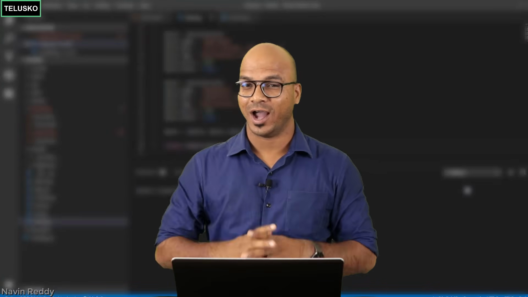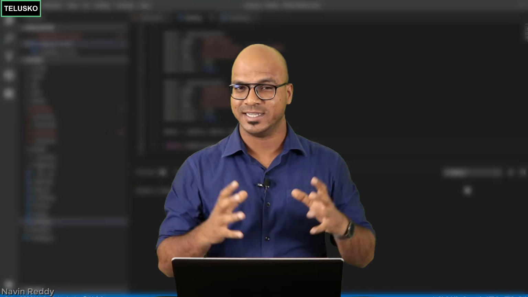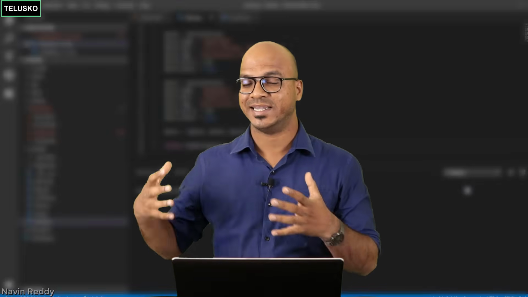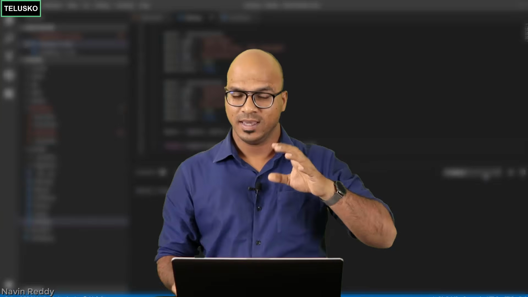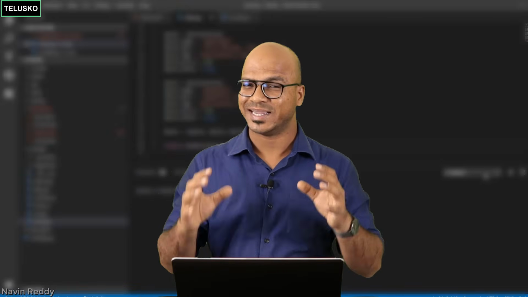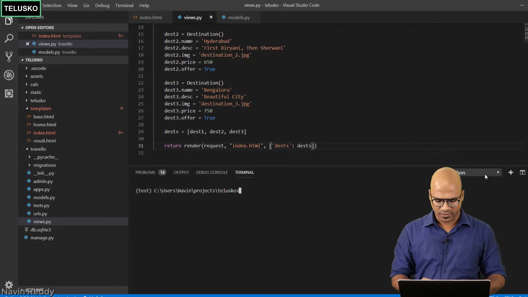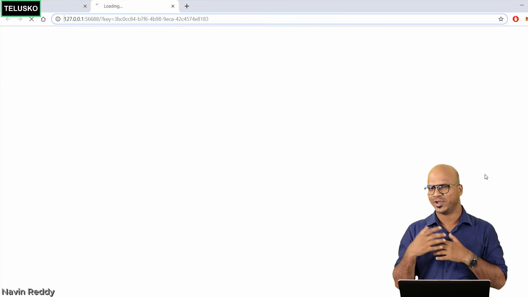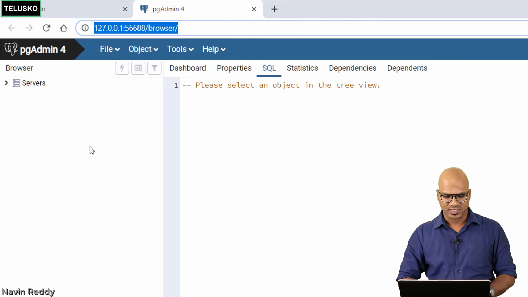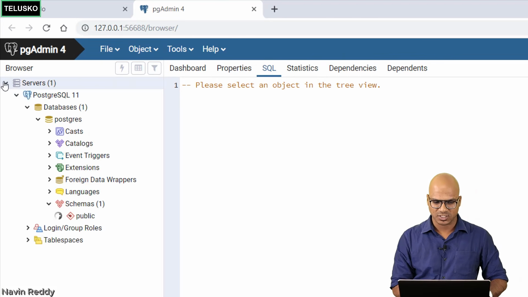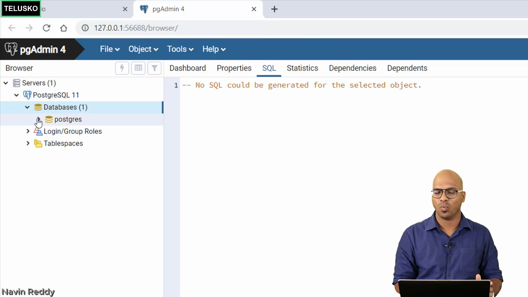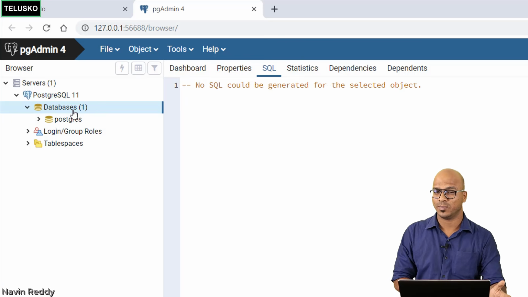And finally, we are reaching that point where we are connecting our application with a database. So basically we want to fetch the data from the database, so that's what we are doing now. In the last videos, we have talked about Postgres and ORM, and then we have done the setup with Postgres as well. So if I try to open my pgAdmin, that's how you can access your Postgres using some IDE or some view. And you can see we have a server option here. So if I expand server, you can see we have a database, and unfortunately or fortunately, we only have one database, which is Postgres. So let's create one more database here.